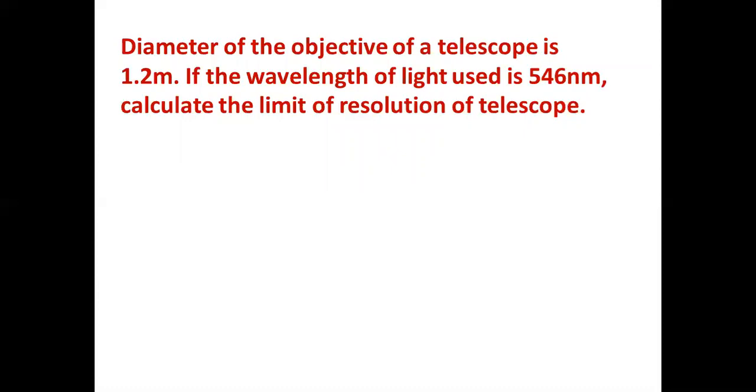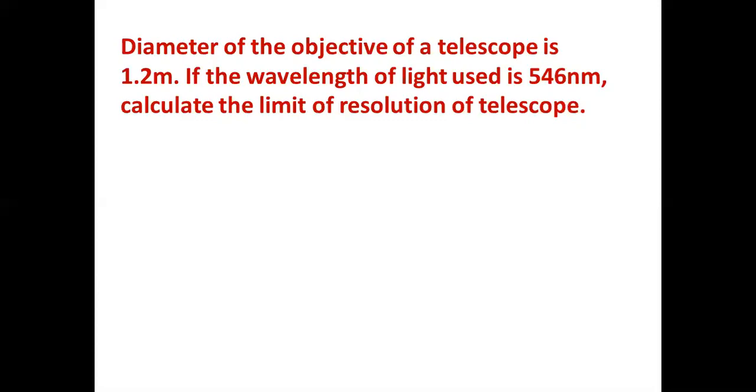Diameter of the objective of a microscope is 1.2 meter. If the wavelength of light used is 546 nanometer, calculate the limit of resolution of a telescope. So the use of all these problems is, working out all these problems will make you remember the formula forever. If you just dryly try to learn the formula by heart, you won't remember it forever. So try to work out problems in that.